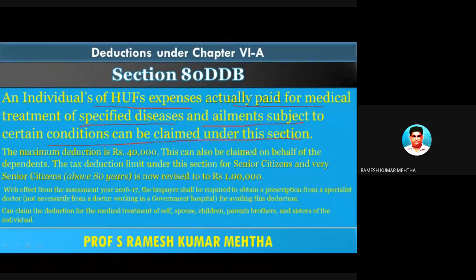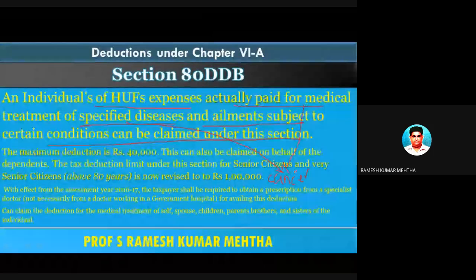under this section. For example, if some individual of a Hindu undivided family has suffered from a particular ailment, like for example, cancer, and this is a specified disease, and we have done some medical treatment for this particular specified disease or ailment.